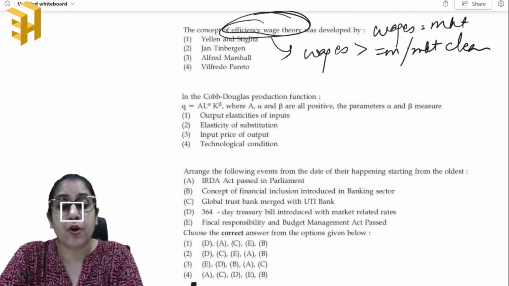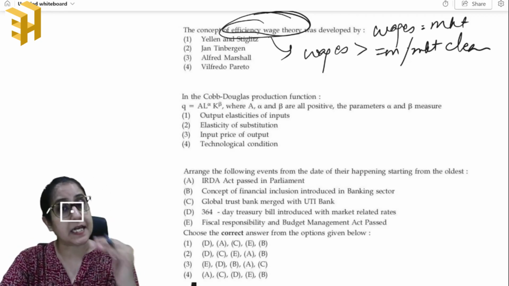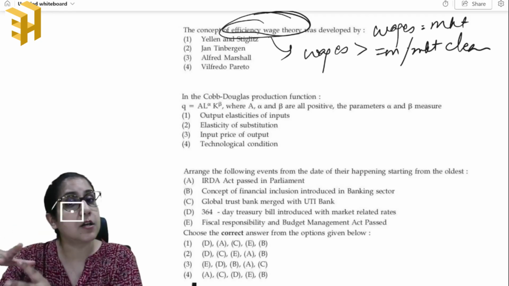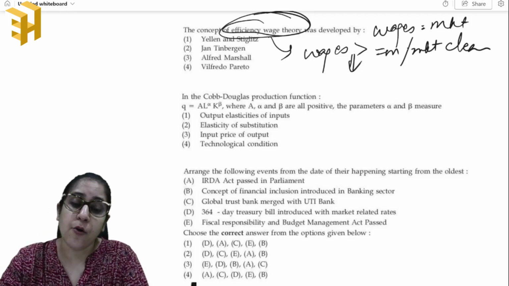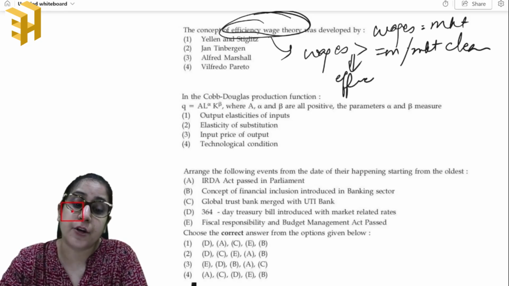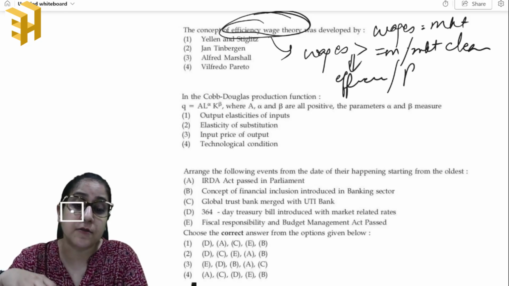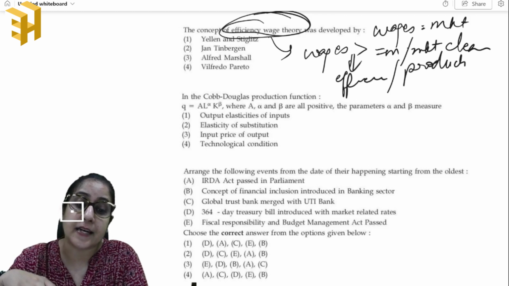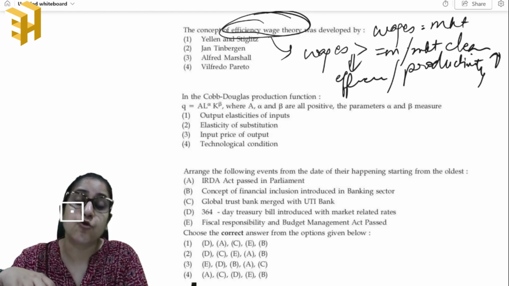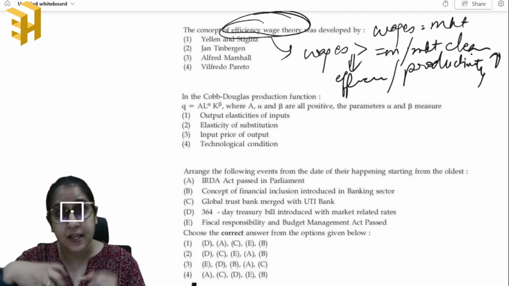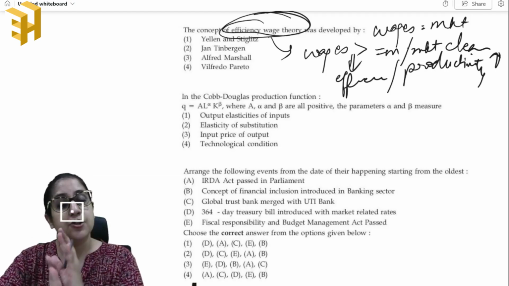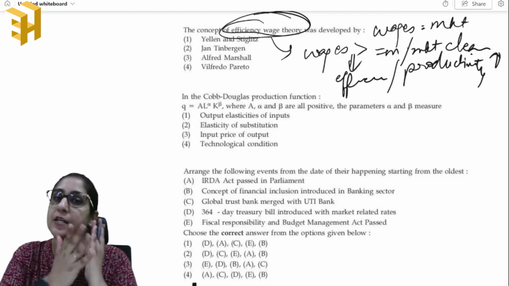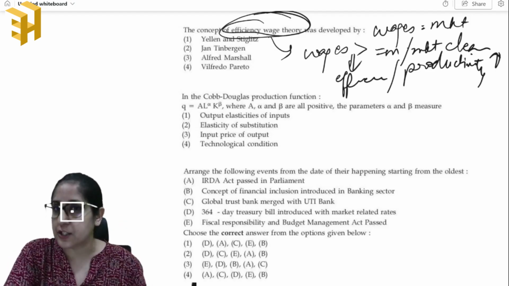This is simply because if a worker is getting wages higher than the market clearing rate, then he will be lured to work efficiently and productively, right? So the productivity would increase in that case. So simply to enhance the productivity and the efficiency that we get out of the workers, the companies usually tend to pay a wage rate higher than the prevailing market rate.